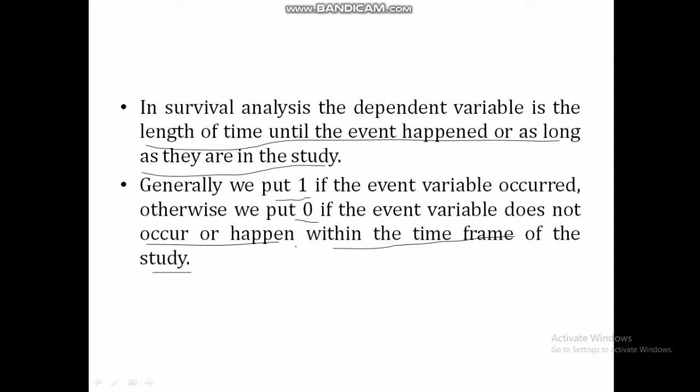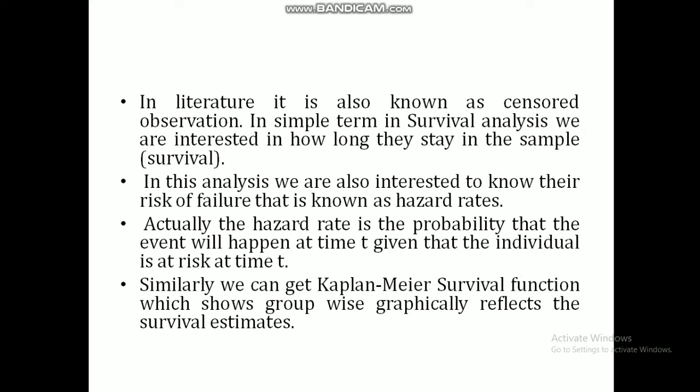Similarly, in case of labor economics data, if that job seeker is still unemployed, we put 1. If he got a job, we put 0. In case of agricultural economics, if the farmer has not yet adopted that new technology, we put 1. If he has already adopted, we put 0. In this way, we can put the value of the survival variable. Now, in the literature, the variable for which we put the value 0 is known as a censored observation.